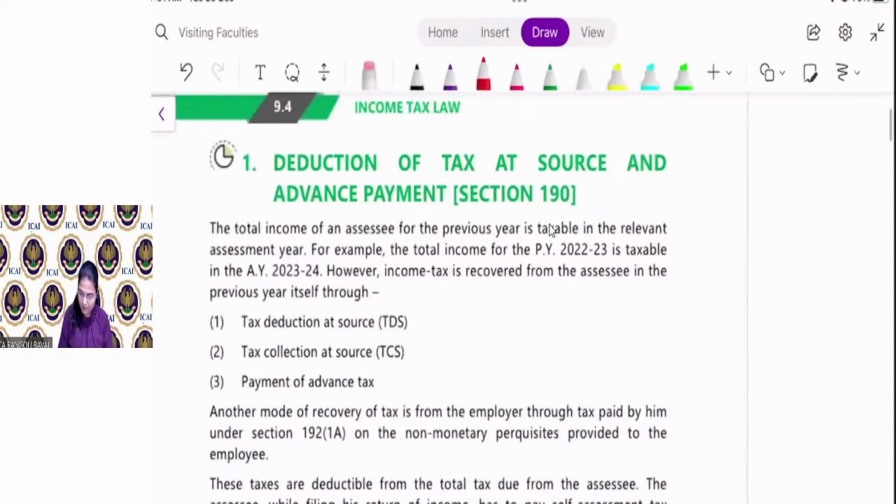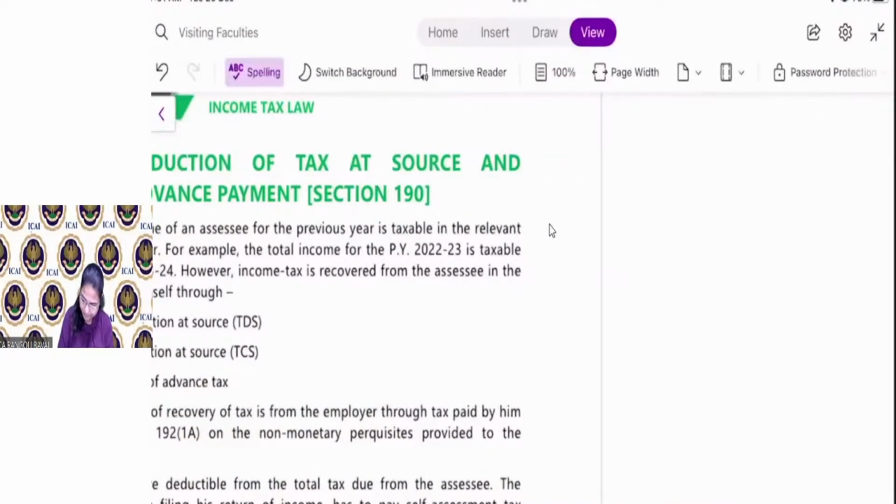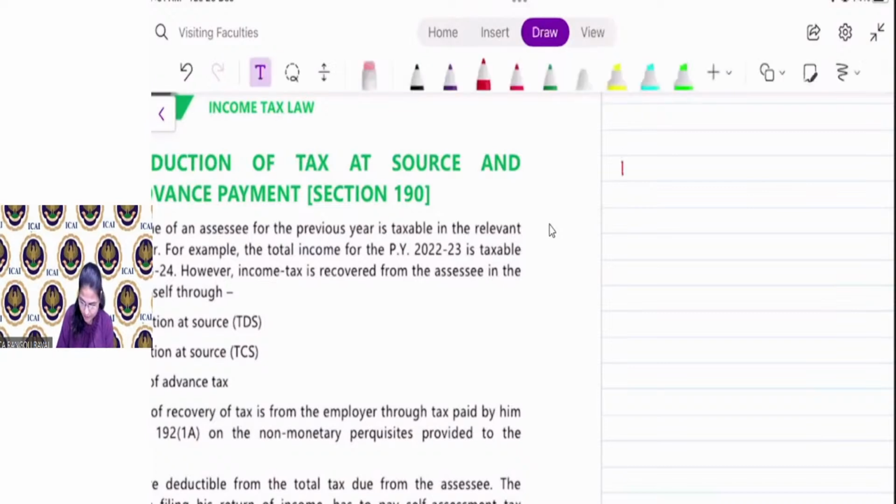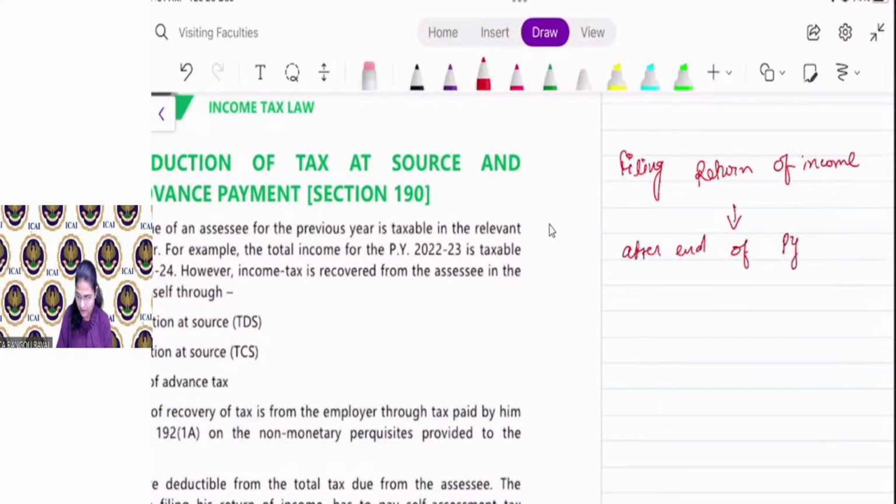Generally, say for example, if you are filing your return of income, at the time of filing, that is after the end of the previous year, in the assessment year, you will determine your final tax liability.